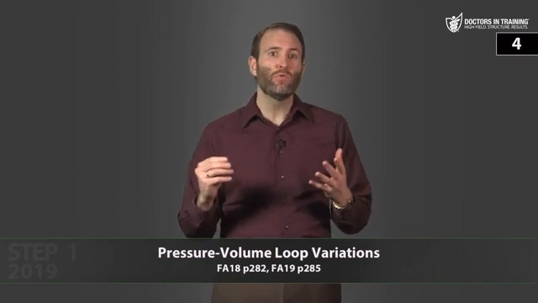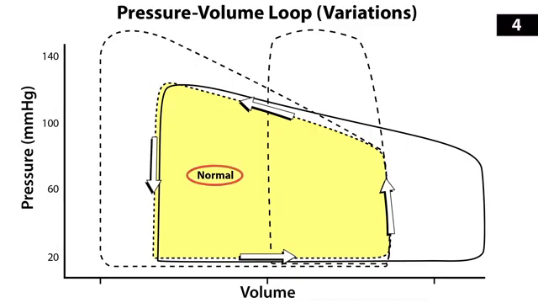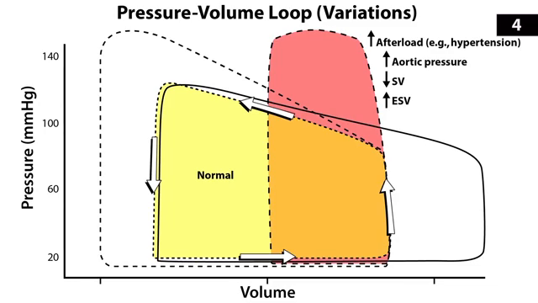So next, let's move on to some pressure volume loop variation. So we saw what the normal loop looks like. Now let's see what happens to that loop when we alter things like afterload, like contractility, and like preload. So first, let's remind ourselves what the normal loop looks like again. We see all the different phases here, not too difficult. So then what happens when you increase afterload? This loop has a very different appearance.